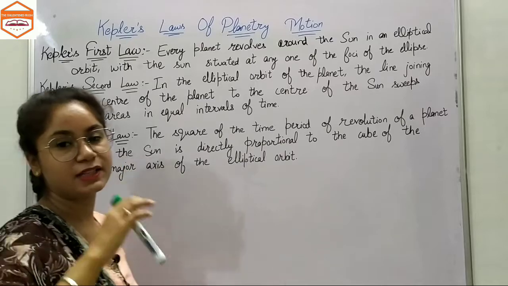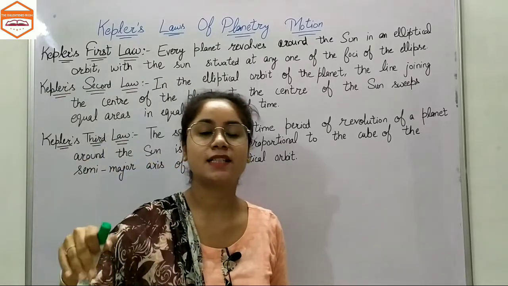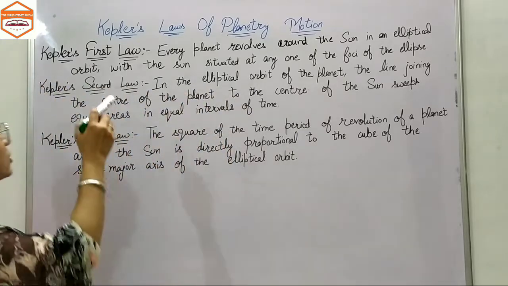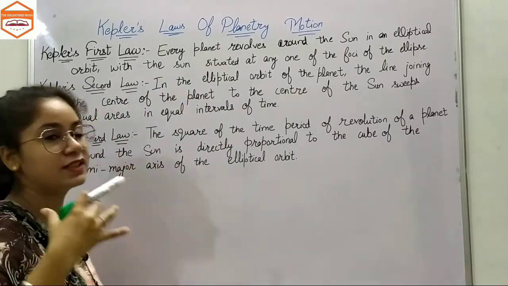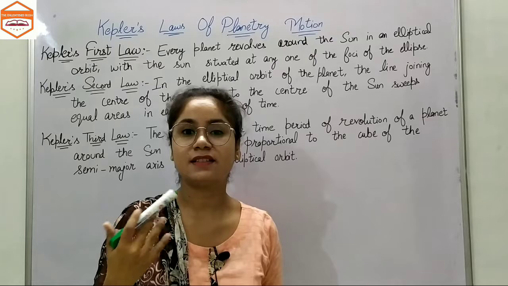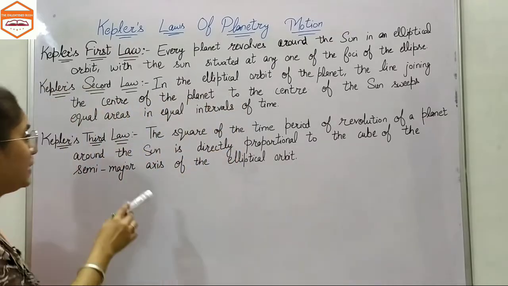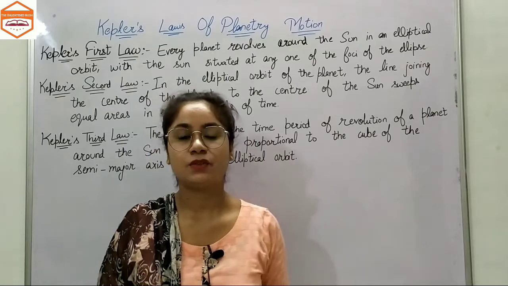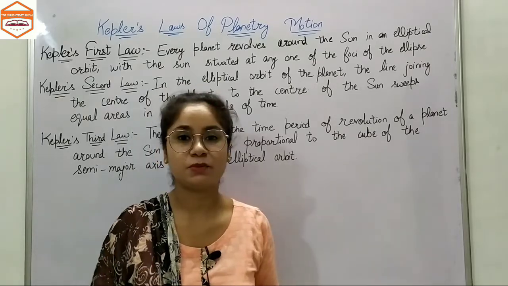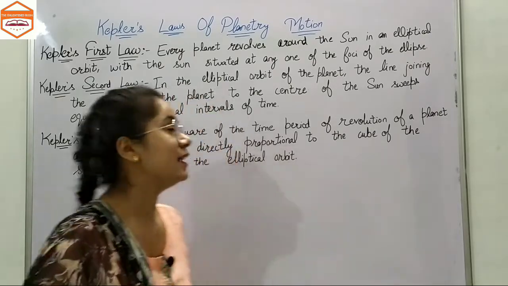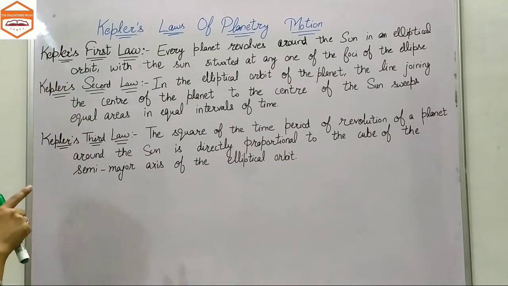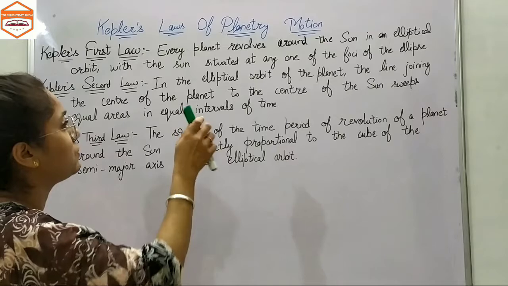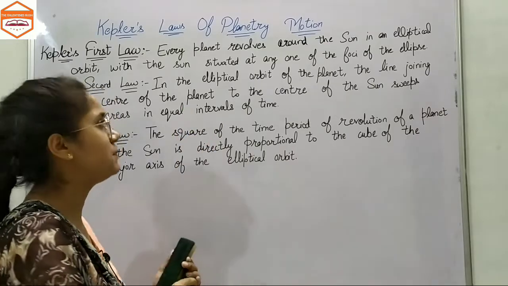That means Mars revolves around the Sun in an elliptical orbit, and this made him make these two laws. After further investigations and discoveries, he was able to make the third law. So this is how we come to Kepler's laws of planetary motion in 1609. Now let's talk about Kepler's first law. In Kepler's first law, he says that every planet revolves around the Sun in an elliptical orbit.